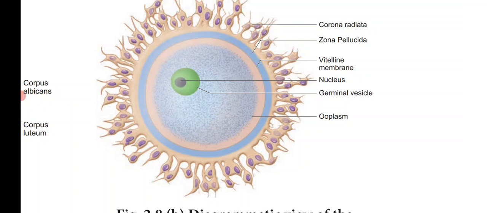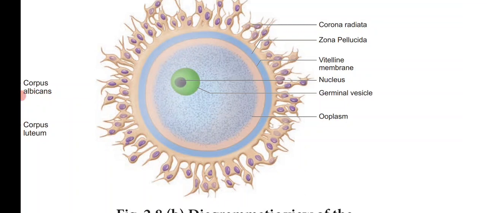Its cytoplasm is called the ooplasm. So, the cytoplasm of the ovum is called ooplasm, and it contains a large nucleus called the germinal vesicle. So, the nucleus of the ovum is called the germinal vesicle.